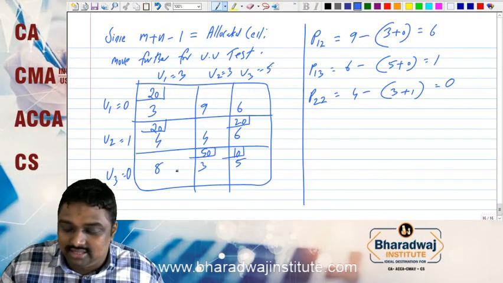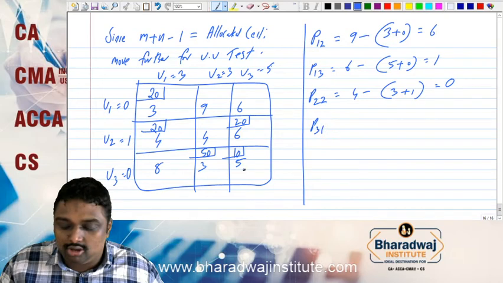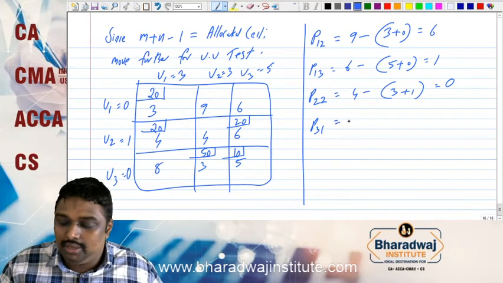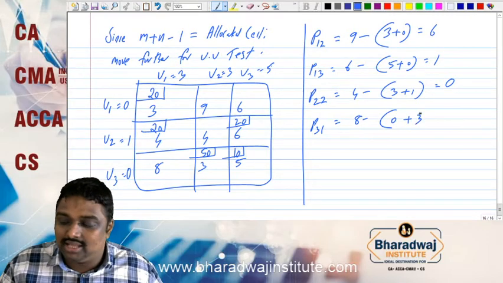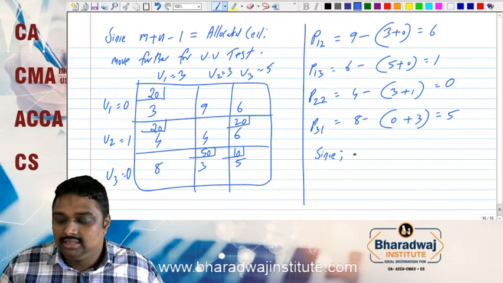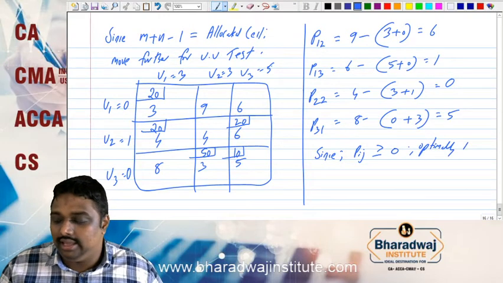Still optimality is there. Now last but not the least, P31, because these two are allocated. So only one more unallocated, P31: 8 minus 0 plus 3. We are getting 5. So what is the conclusion? Since Pij is greater than or equal to 0, optimality is reached.